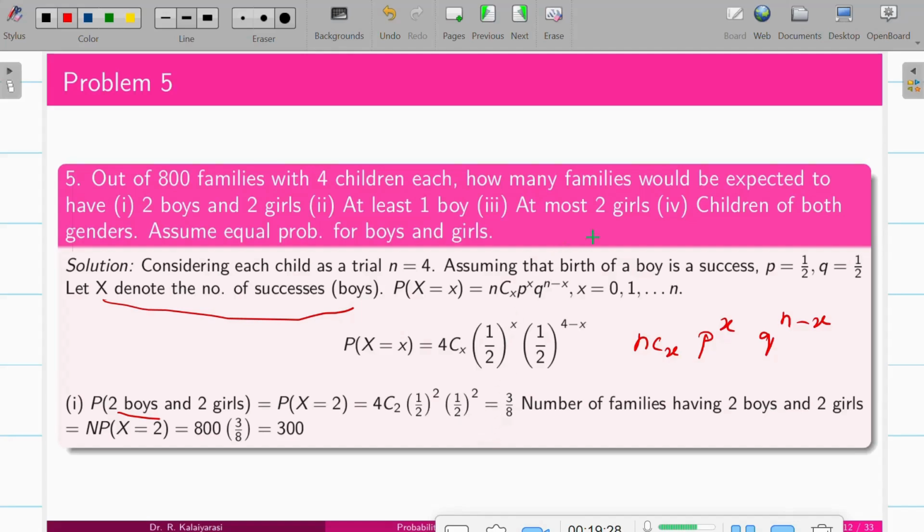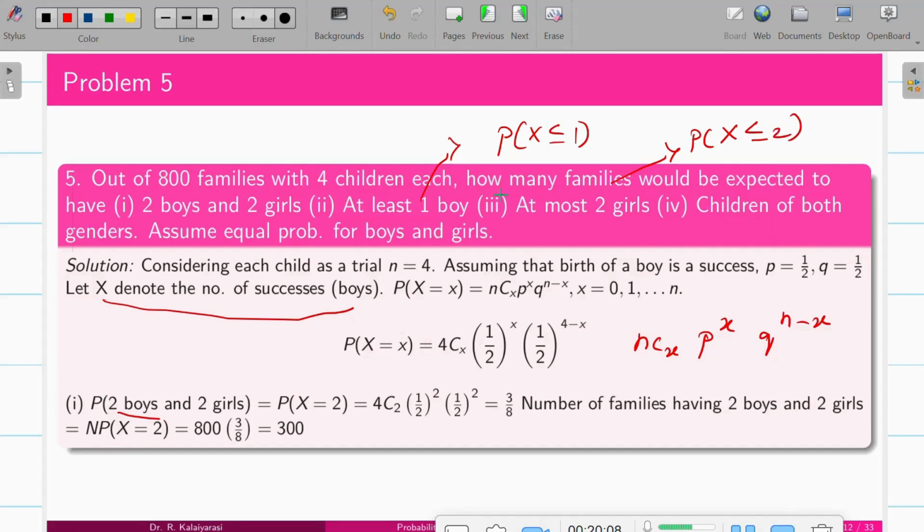But here we have a total of 800 families, so I have to find in 800 families how many will have such a category. The number of such families is 300, so 800 into 3 by 8. Similarly, at most one boy, that is, maximum you should have one boy. So this second one will be at most 1, so probability of X less than or equal to 1. And at most 2 girls, in the sense that probability of X less than or equal to 2, because at most two girls means at most two boys.